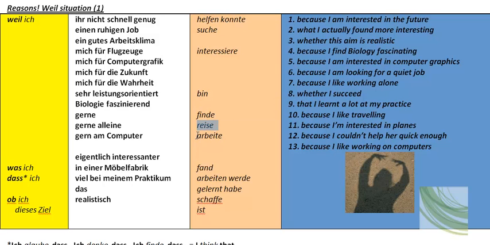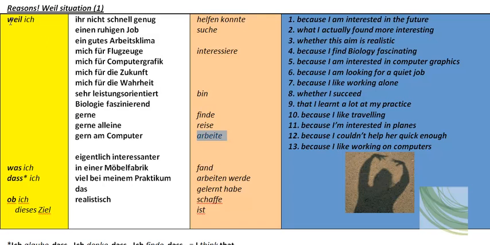Okay. And then this one here, weil ich ... arbeite, because I work. So you think about again how you're going to say, because I like working with computers, I like working outside, I like working alone. Okay, somewhere within this middle bit you will find the structures in order to put that together.